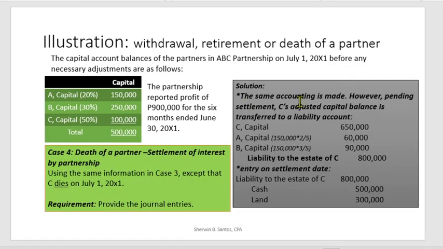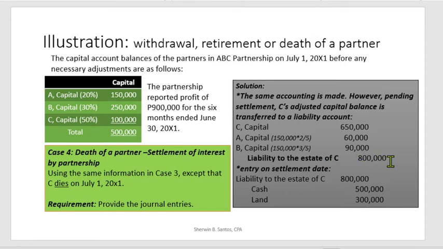Okay, case 4. However, pending the settlement, C's adjusted capital balance is transferred to a liability account. So, ito yung deferred settlement na sinasabi kanina. Same procedure po ang gagawin doon sa case number 3 at case number 4. However, we are discussing na kung merong pending settlement or hindi pa kayang bayaran ng partnership, you have to set up a liability to the estate of C, 800,000.